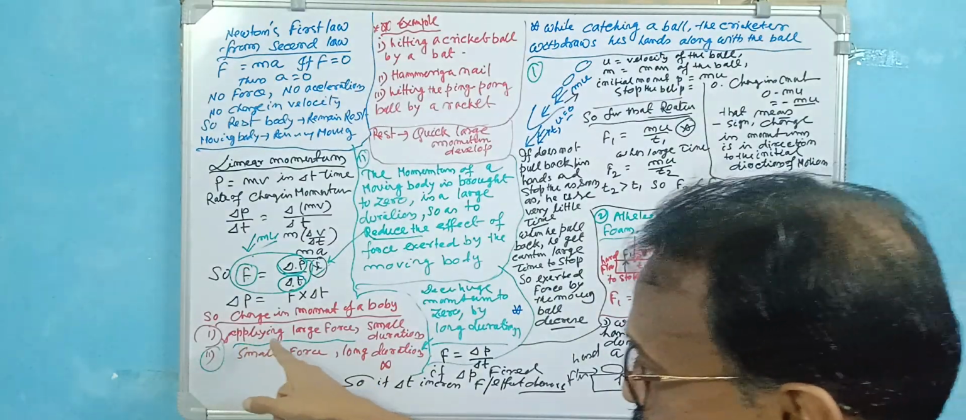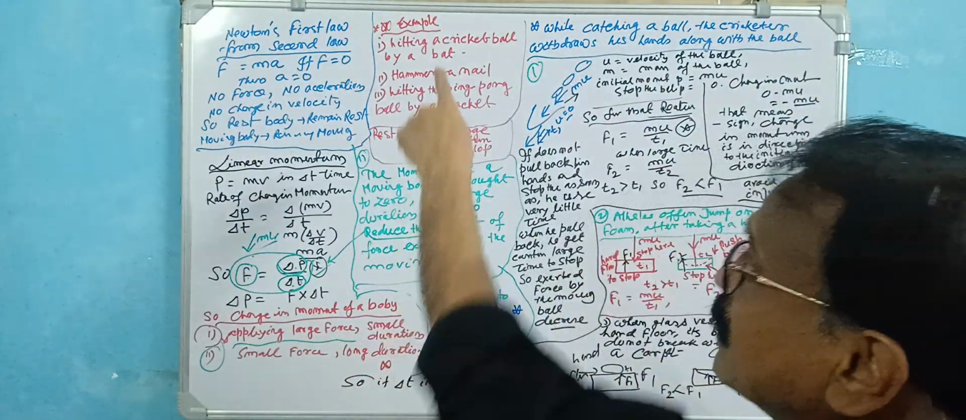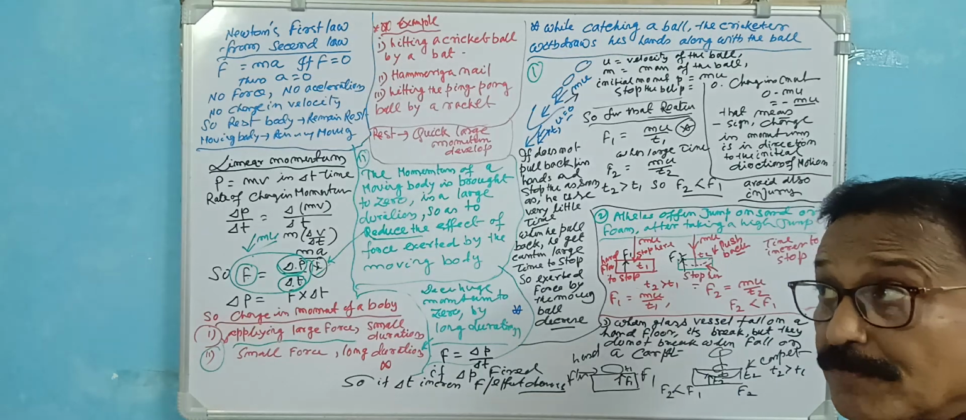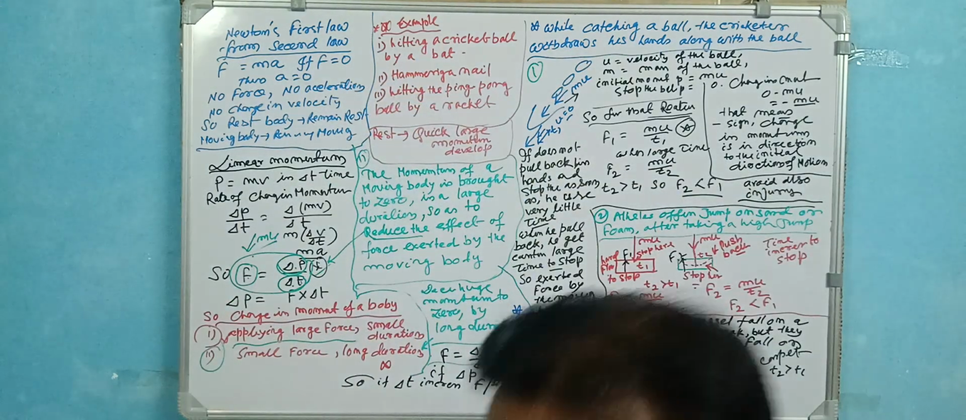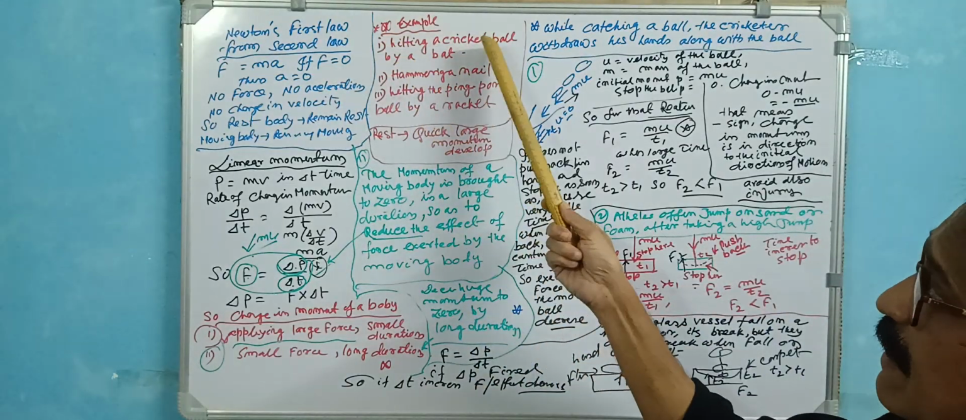Now the first one: applying a large force for a small duration. There are many examples, and it is a natural phenomenon. Suppose hitting a cricket ball with a bat.